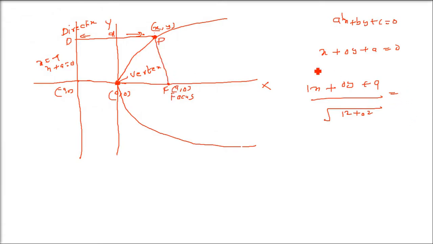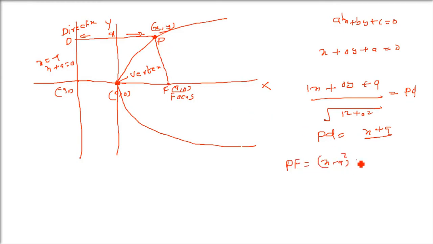So let us join it. So this is the perpendicular distance of xy from the directrix. So it will be x plus a divided by 1 square plus 0 square, that is 1, under root 1 is 1. So x plus a it is. Now let us find out PF. So we'll use the distance formula. 2 points are there. So what will be PF or FP?